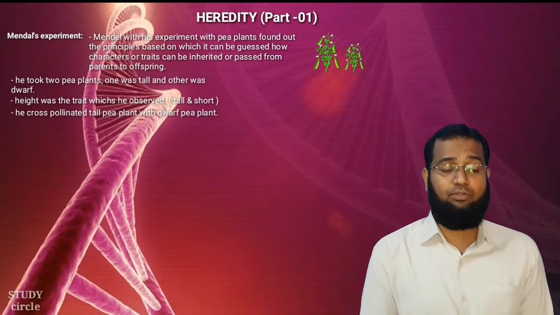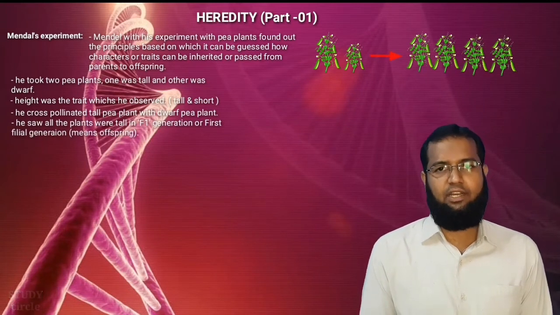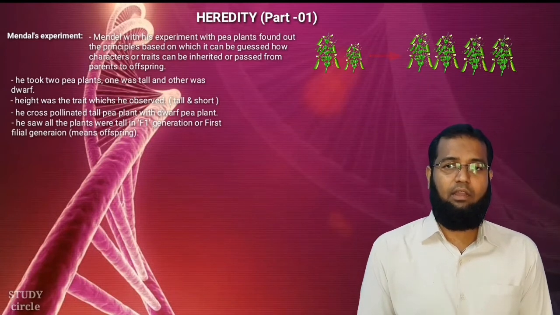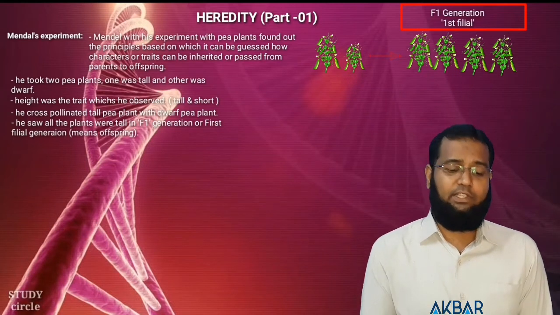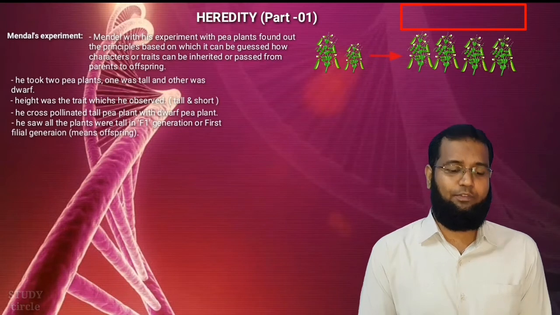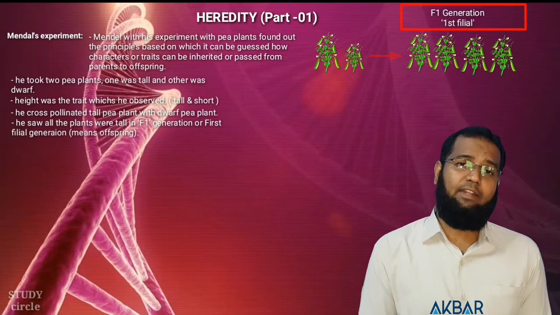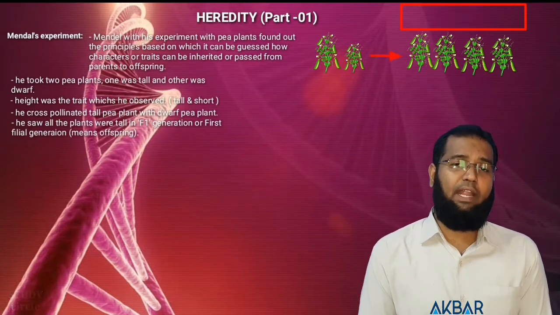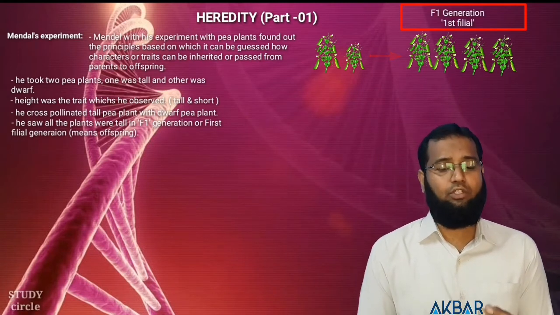So he was really surprised to see the result. He saw all the plants were tall in F1 generation. F1 generation is also called the first filial generation. That means they are nothing but the offspring. So he was surprised to see that when one tall plant and one short or dwarf pea plant was cross-pollinated, the result which he got was all the plants were tall in height.